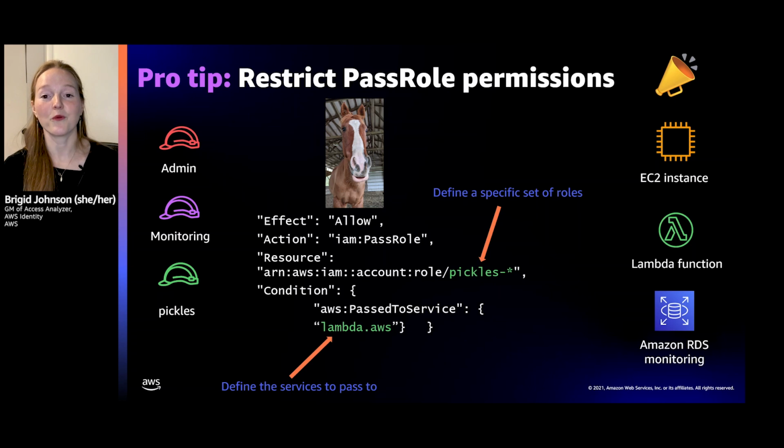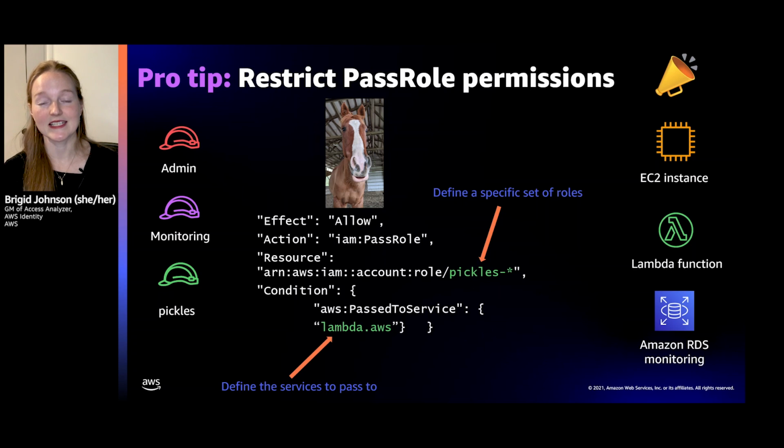And so essentially you want to scope down access. With pass role permissions, you want to say you are allowed to pass role on these specific roles. Using a namespace really helps here. So Pickles is allowed to pass roles that he creates in the namespace Pickles, and you can only pass to Lambda functions. This will help you restrict access to pass role permissions, which is another pro tip. So let's see it in action, because you can use policy validation with IAM Access Analyzer to do that.